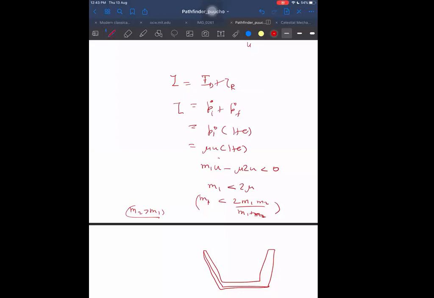That is the impulse. Now if somebody asks how impulse due to deformation is equal to P initial star, I should say by definition: impulse due to deformation means the initial momentum in the center of mass frame goes to zero, so that is the impulse of deformation. Impulse of reformation is when it recovers from 0 to P final star. So the change will be P final star. This impulse is independent of frame of reference.